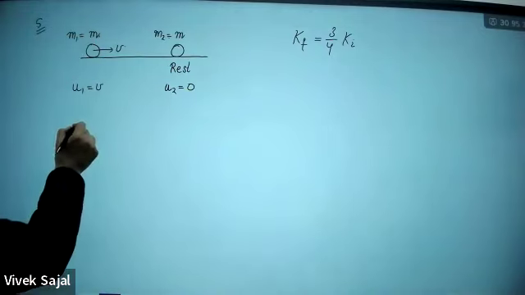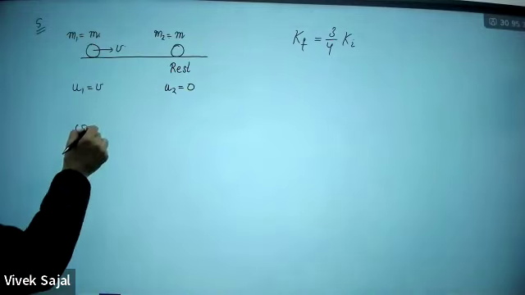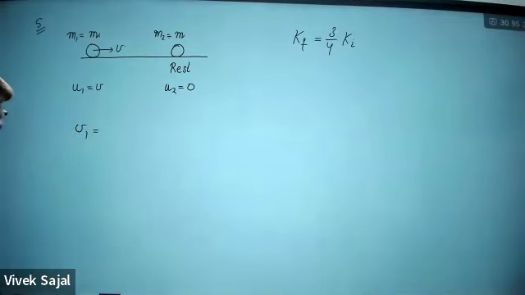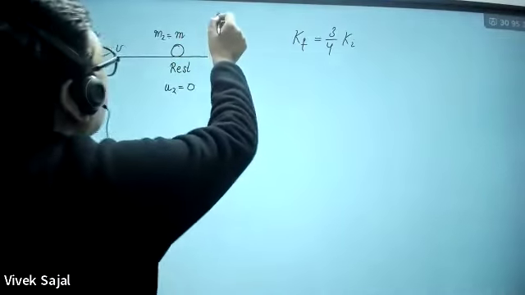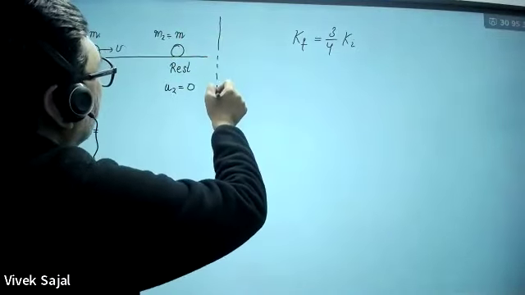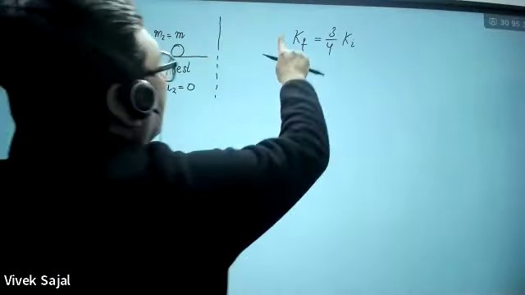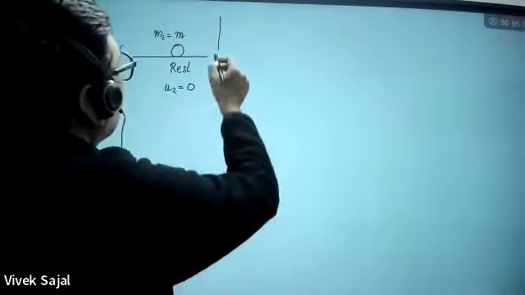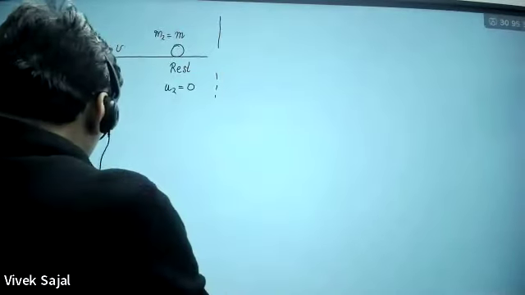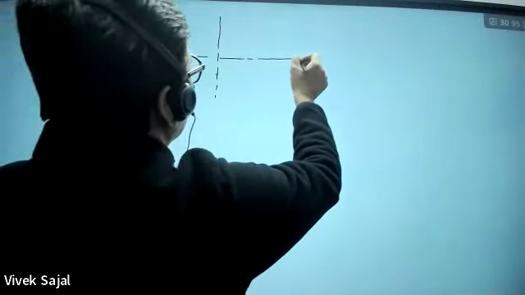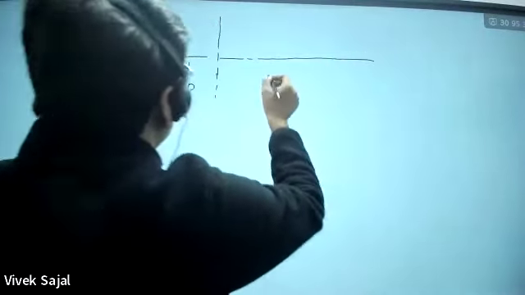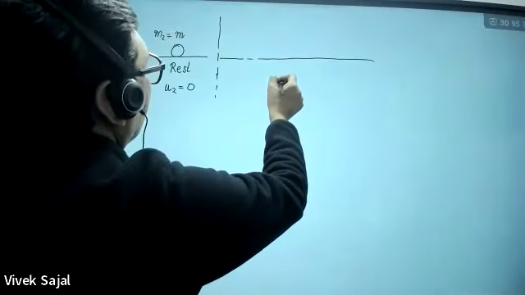So in case of inelastic collision, what will be the velocity after collision? V1, I should write here, this is before collision, and here after collision.